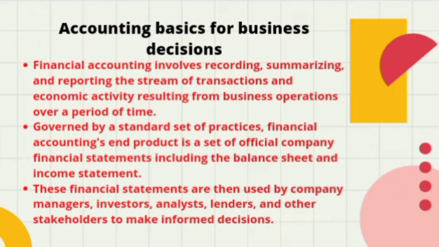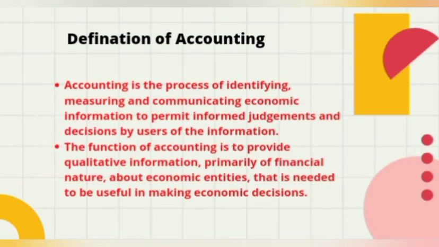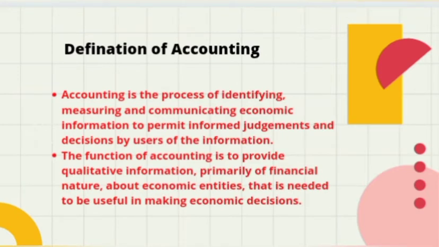Next, we have the definition of accounting. Accounting is a process of identifying, measuring and communicating economic information to permit informed judgments and decisions by users of the information. That means it documents the economic or financial activities, which helps decision making in an easier manner.